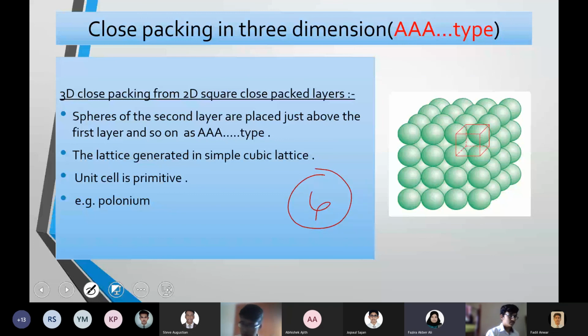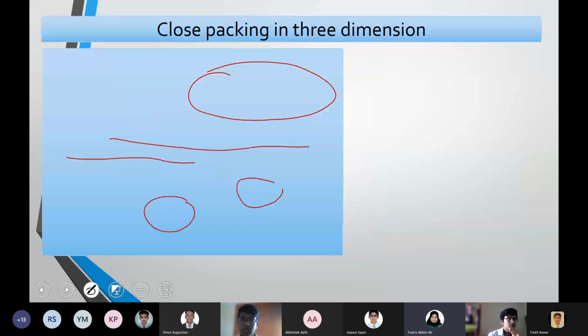Okay, ma'am. So the coordination number will be 6 for the simple cubic lattice, and this is simple cubic close packing. And HCP is this.